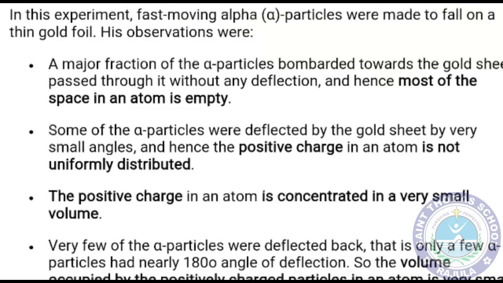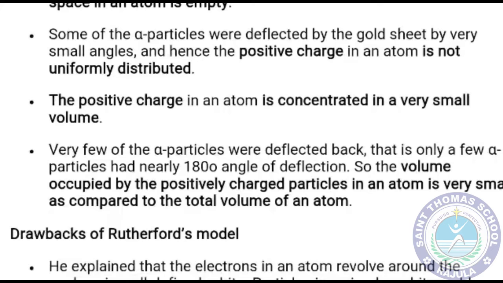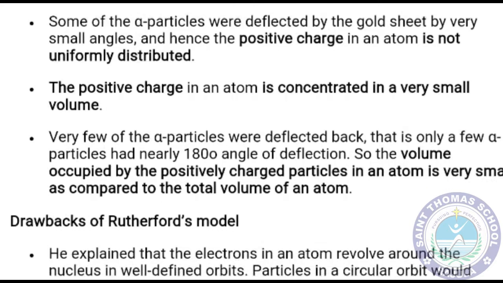The positive charge in an atom is concentrated in a very small volume. Very few alpha particles were deflected back. That is, only a few alpha particles had nearly 180-degree angle of deflection, so the volume occupied by positively charged particles in an atom is very small as compared to the volume of the atom. It means that very little deflection occurred, so it means that there are very few positively charged particles.